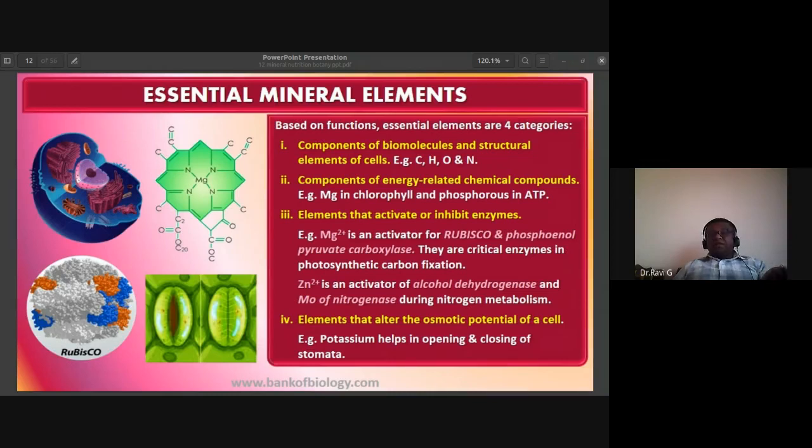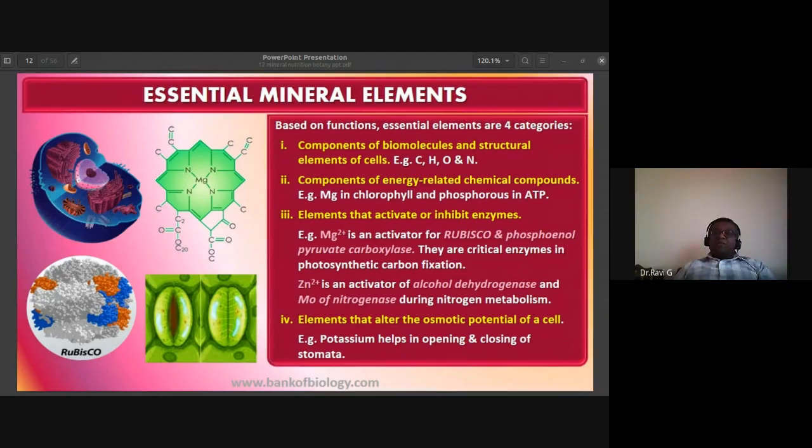So elements that alter the osmotic potential of a cell by their presence or absence are the last category of mineral elements based on their function. Like potassium ion, by their influx and efflux, they help in opening and closing of stomata. So remember these four categories of essential elements based on their function.